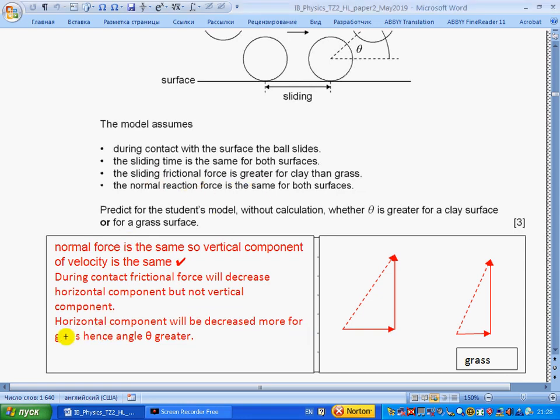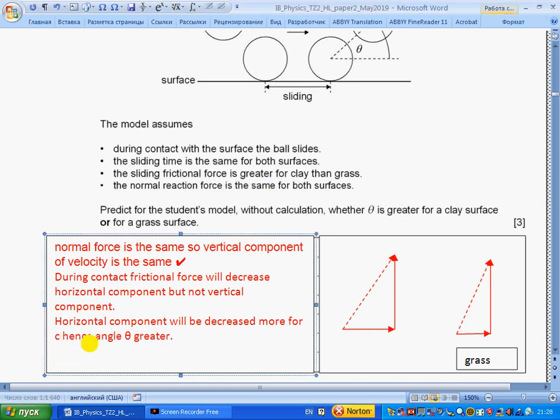So for clay, greater frictional force. And because of greater frictional force, horizontal velocity will be smaller and angle will be greater. So the answer is: for clay, greater.